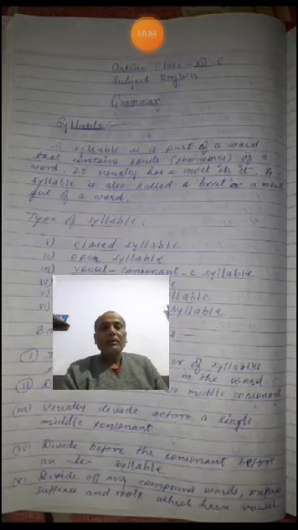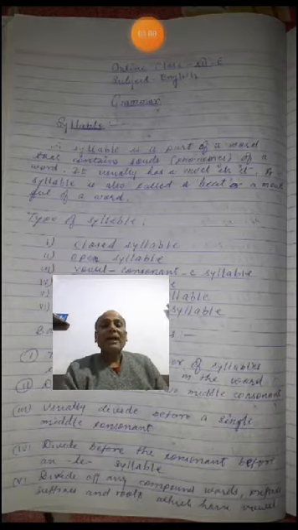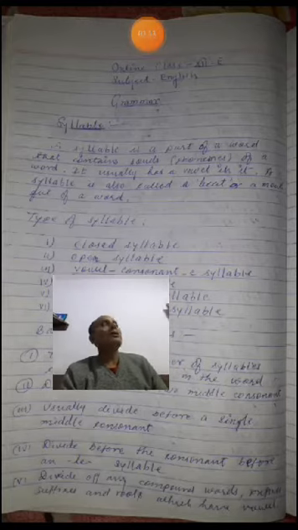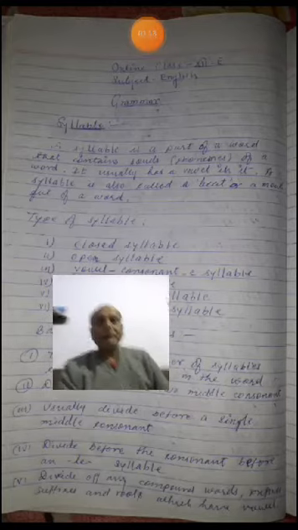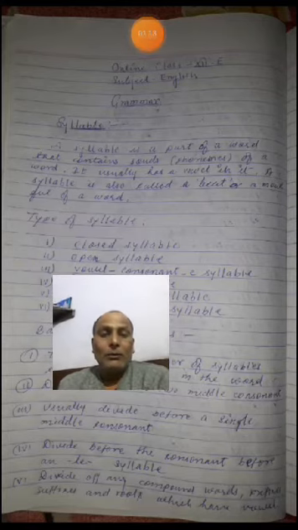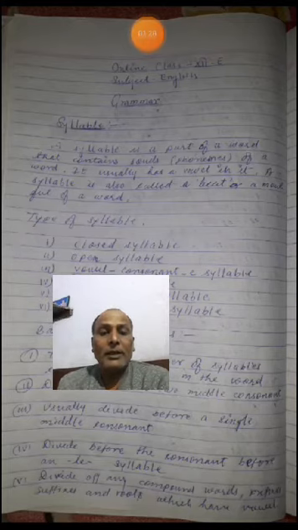A syllable is a part of a word that contains sound, that is called phonemes, which contain vowels and consonants.